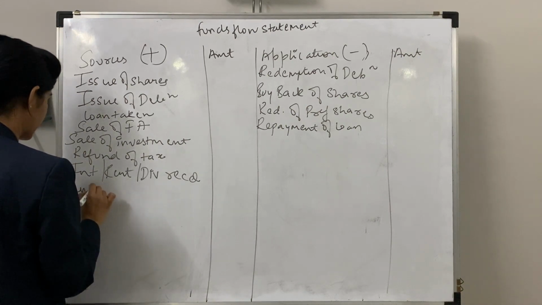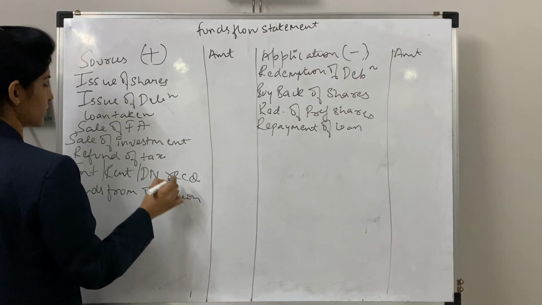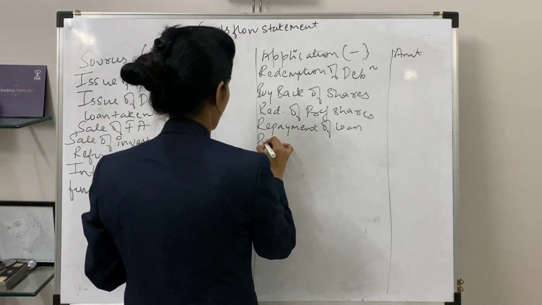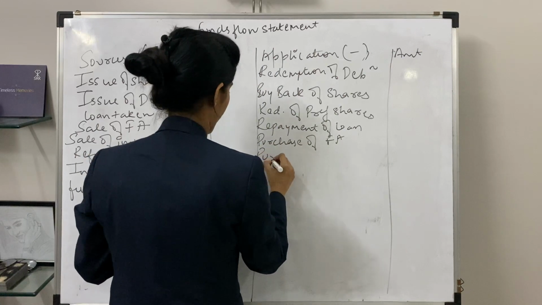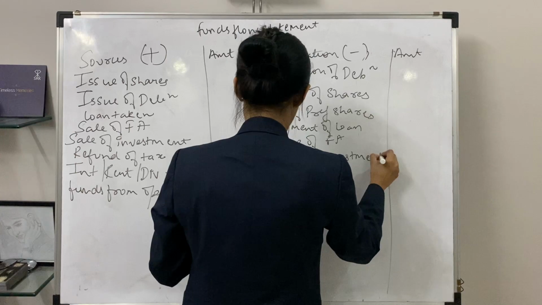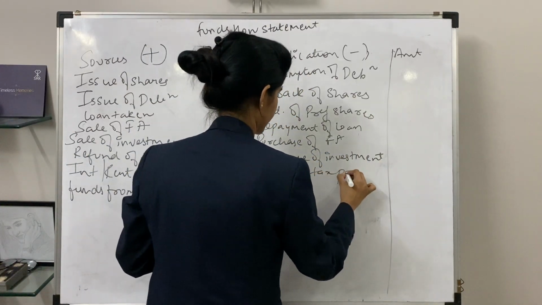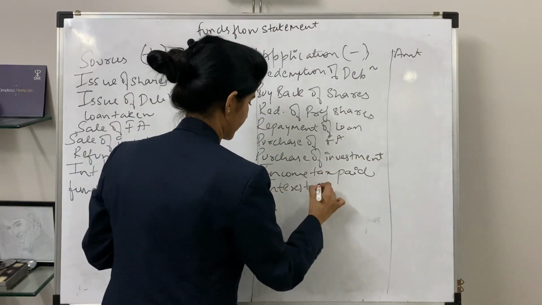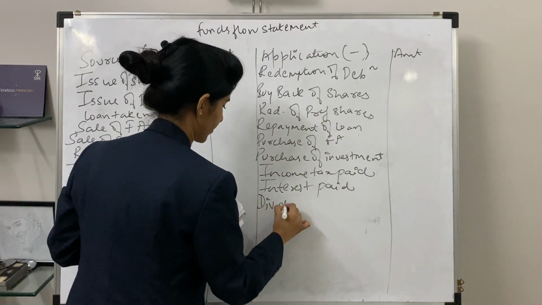Funds from operation. In case from your first statement you are getting your funds in positive, that will be recorded over here. Now coming on to the application side. Purchase of fixed asset. Purchase of investment. Next thing is your income tax paid. Next is your interest paid. Next is your dividend.